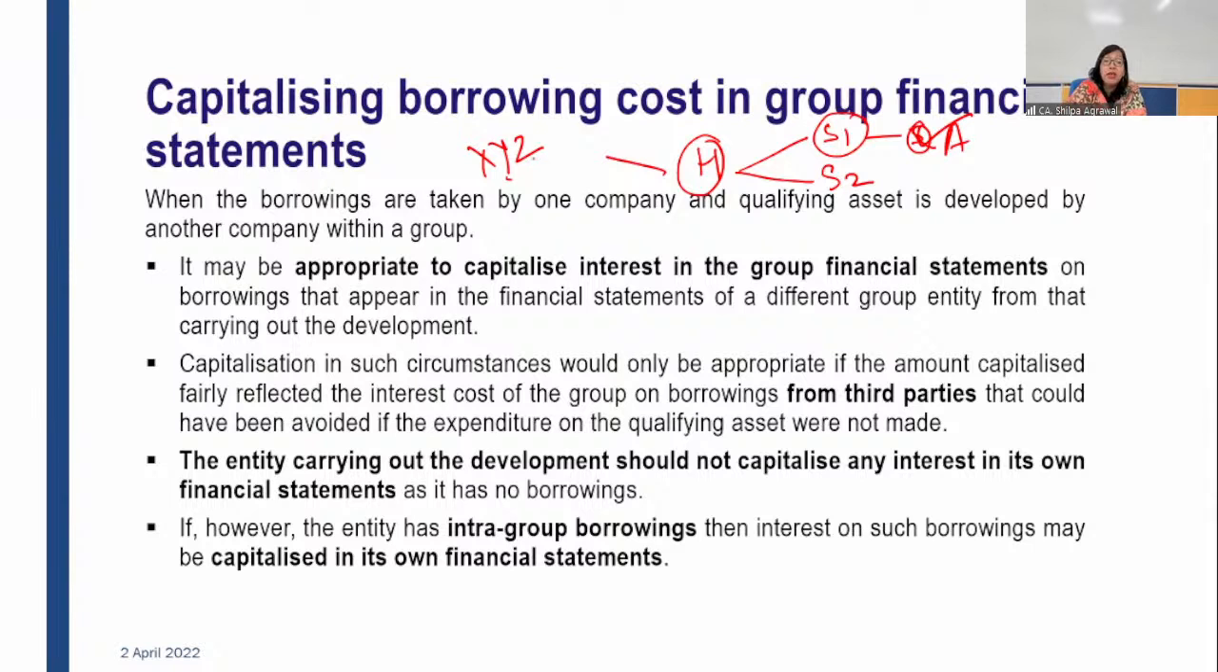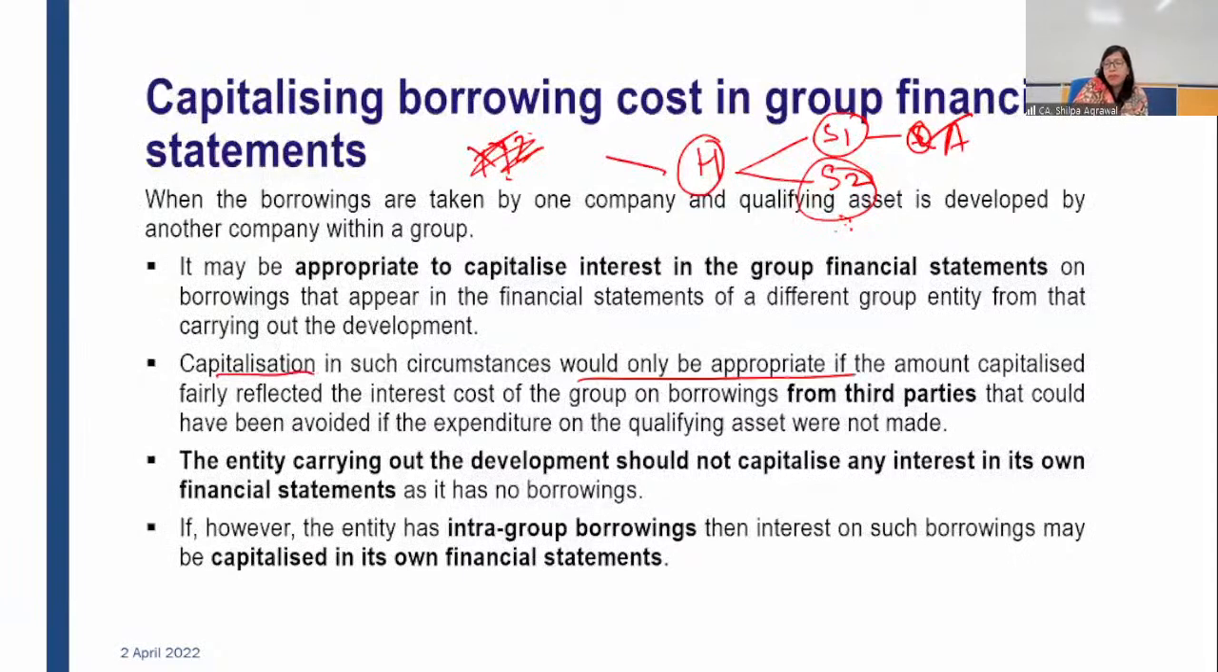However, instead of this loan being taken from XYZ, if this loan was taken from S2, subsidiary 2, then in the group financial statement, the borrowing was not taken from a third party. It was taken from a member of the group. Since it was taken from a member of the group, the borrowing cost will not be capitalized because it is not from a third party. It will be cut down in the mutual transaction. So here the borrowing cost will not be capitalized. Okay?